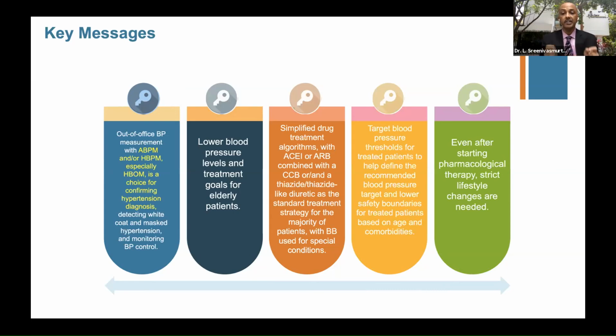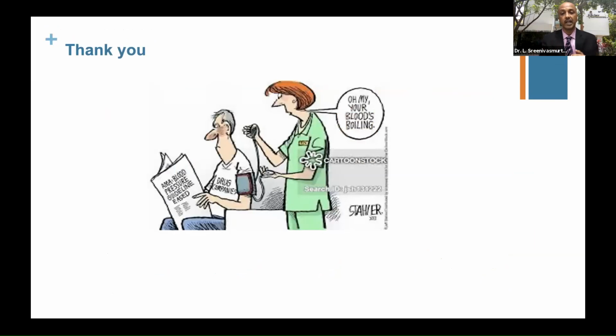And even after starting pharmacological therapy, please emphasize lifestyle changes at every visit when they come. And that is it from me. And I'll leave you with this controversial slide where the lady says her blood is boiling, about this guy who says drug companies, and here it says blood pressure guidelines are eased.